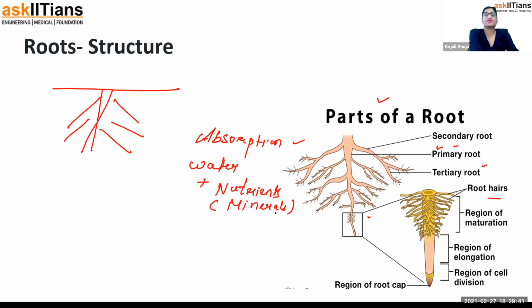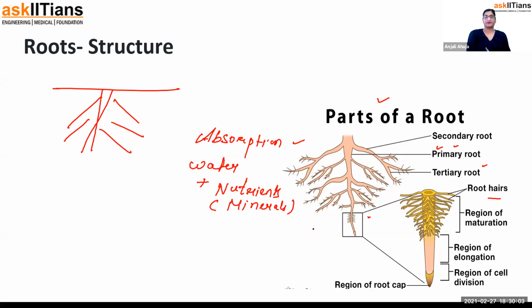Why does that happen? Because when water is evaporating from the leaves, the root will absorb more water, and with more water, they will absorb more minerals. That is why the transpiration process is important. I'll talk about that in the leaves part. But for now, understand that more water is absorbed because with the water, minerals are also being absorbed.